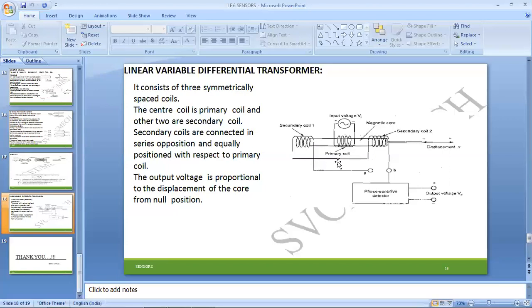So the variations occurring within the primary and secondary coils lead to the displacement of this entire setup towards either the positive axis or the negative axis. In the forward direction, it will move onto the positive axis. In the reverse or counterclockwise direction, that is the negative axis. For the movement of sliding or rotation, there is a linear action or angular action that needs to be identified, and that will be identified by the phase sensitive detector, which records the output and displays it on the display screen as well.